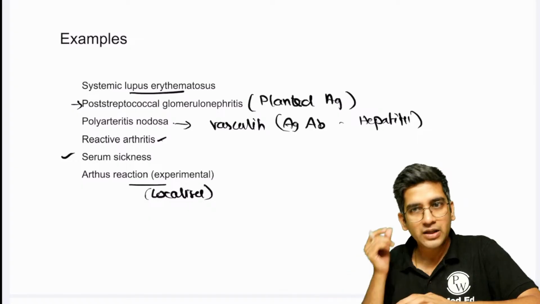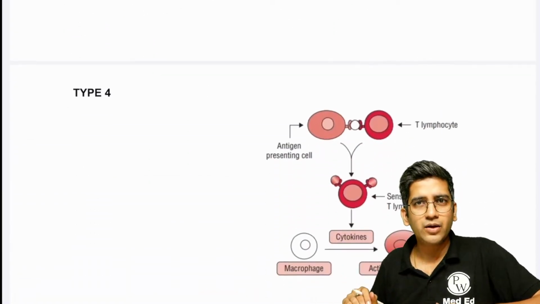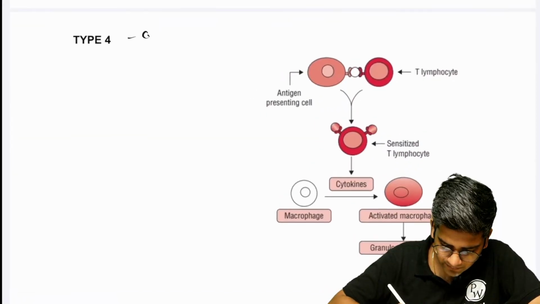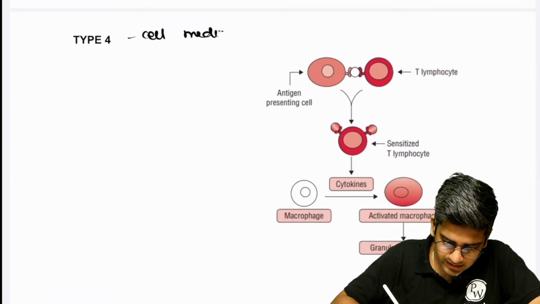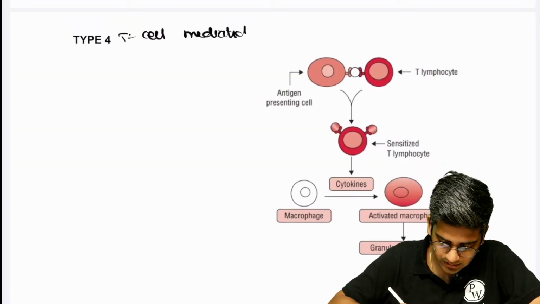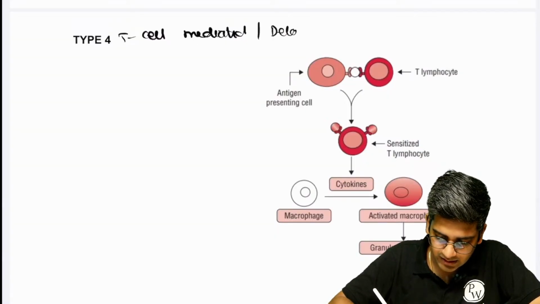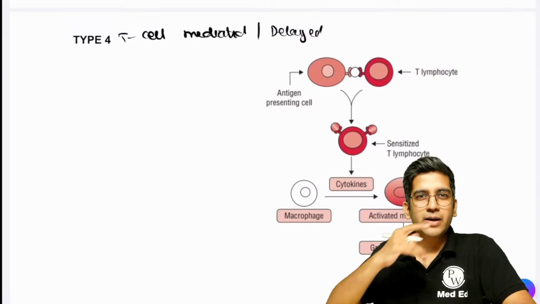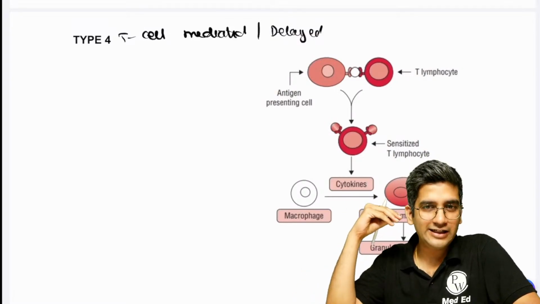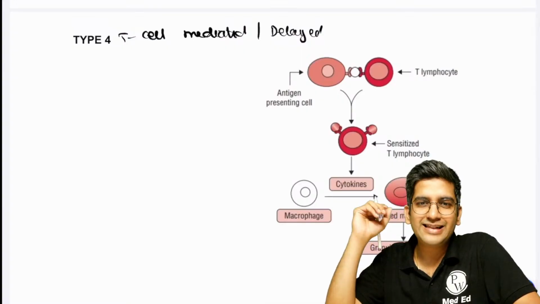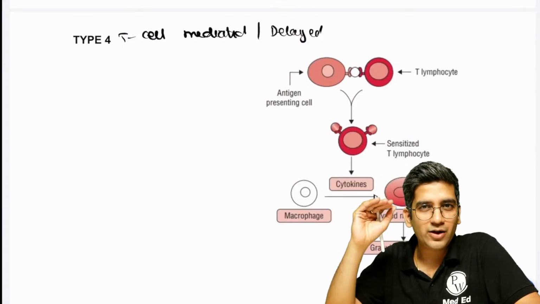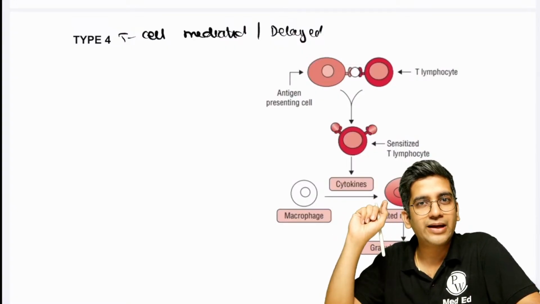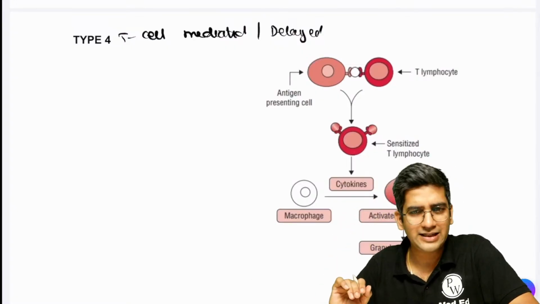Let's go to the last one, type 4 hypersensitivity reaction. What's the unique thing about type 4? Type 4 is two things: it is cell mediated, T cell mediated, and it is delayed. It is not quick, it is delayed, right? The other three might be a bit quicker. This is definitely a very delayed hypersensitivity response. Delay in the sense that it will easily take a day or two, minimum. If you remember the Mantoux reaction, easily a day or two. All of these I'll be able to appreciate only after a day or two, right? It's a delayed hypersensitivity response.